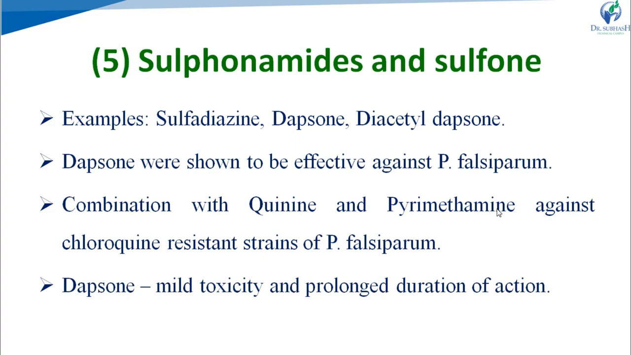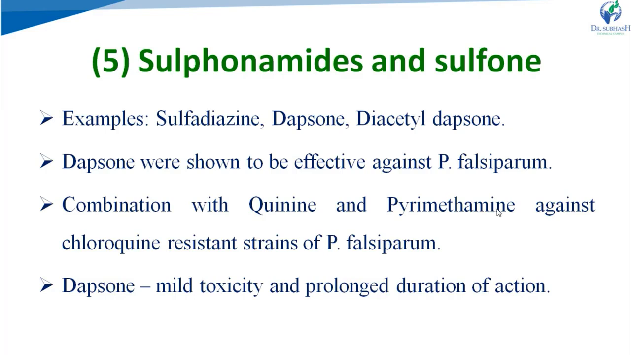Then sulfonamides and sulfones. Examples are sulfadiazine, dapsone and diacetyl-dapsone. Sulfadiazine is a sulfonamide derivative. It possesses the sulfonamide nucleus. And dapsone and diacetyl-dapsone are sulfone derivatives. They possess the sulfone nucleus. Now, dapsone or sulfones were shown to be effective against Plasmodium falciparum.